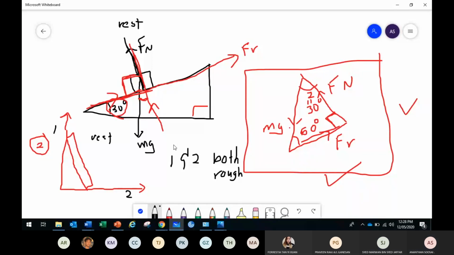Can you tell me what are the forces acting? What force acts at the center? The weight. So weight is acting straight down, mg. At this point, because it's touching the wall, some force is exerted by the wall.